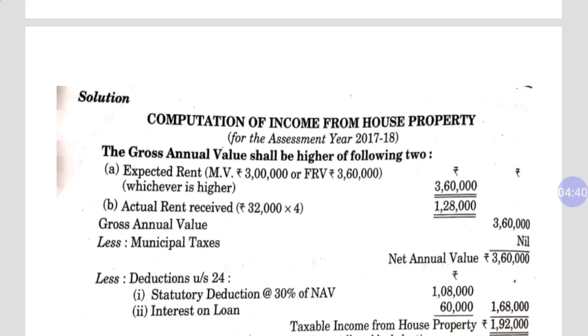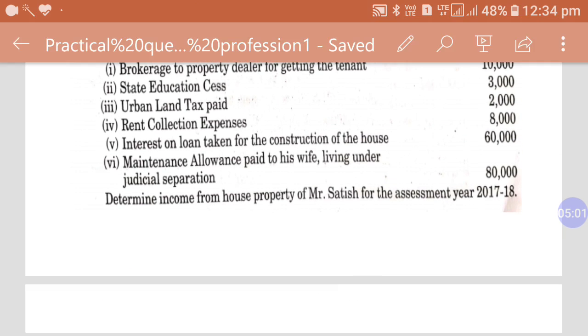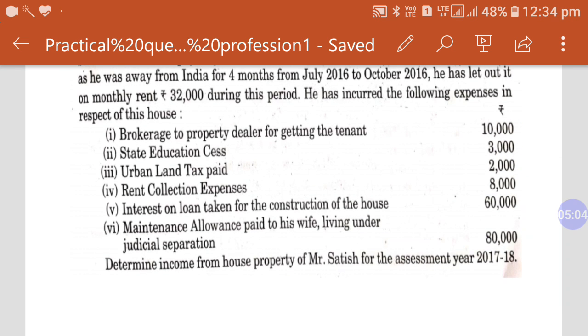Now, when you are not deducting municipal tax, this amount is your NAV, and out of NAV you will have to deduct deductions under section 24. The first one is statutory deduction, 30% of NAV. So you can take 30% of 3,60,000, and interest on loan. The rest of the items we will not include in our question, like brokerage, education cess, urban tax, rent collection expenses, but we will have to deduct interest on loan taken for the construction of this house property, and we will not deduct any maintenance expenses paid to his wife.